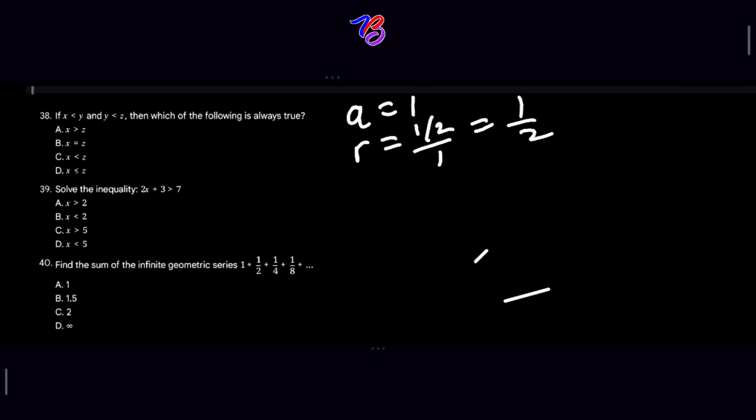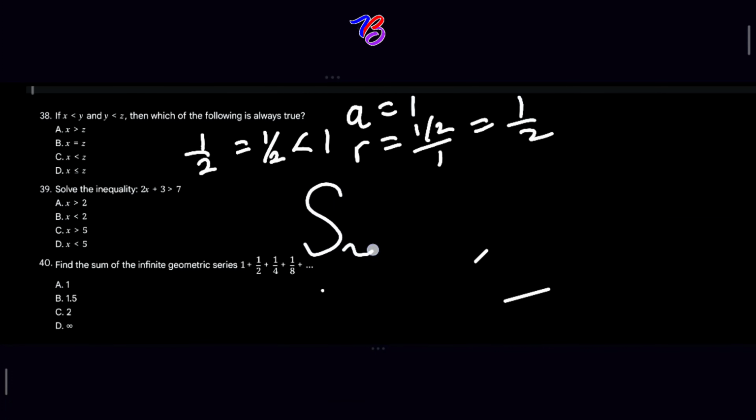The sum of an infinite geometric series exists if the absolute value of the common ratio is less than 1. Here you'll see that r is equal to 1 over 2, and this is less than 1. So the sum exists. Let's use our formula for the sum of an infinite geometric series.